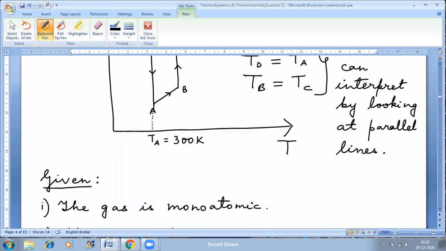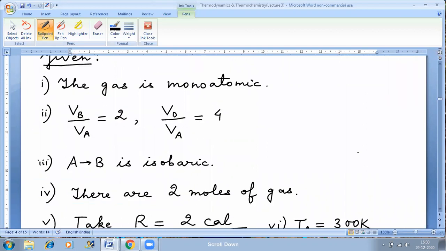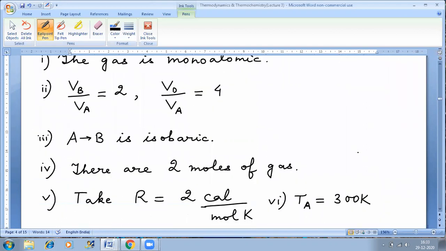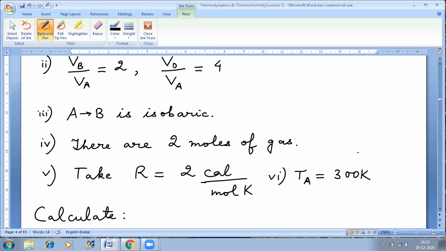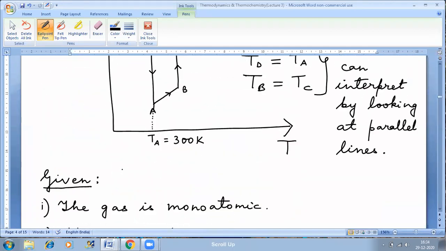What are the details mentioned? First is that the gas is monoatomic. Second, VB upon VA, VD upon VA. Third, A to B process is isobaric. Fourth, there are 2 moles of gas. Fifth, take R equal to 2 calories per mole Kelvin. And sixth, temperature at point A is 300 Kelvin. These are the details mentioned.